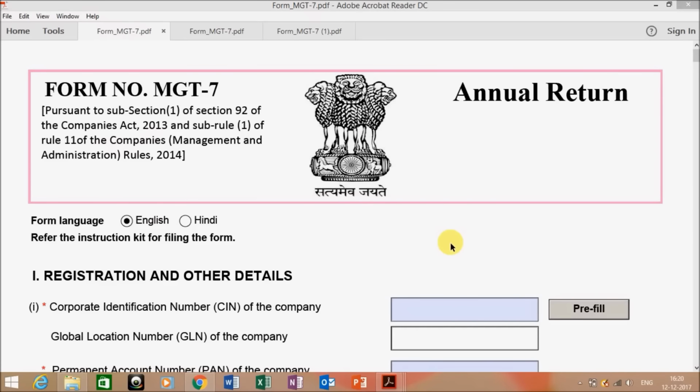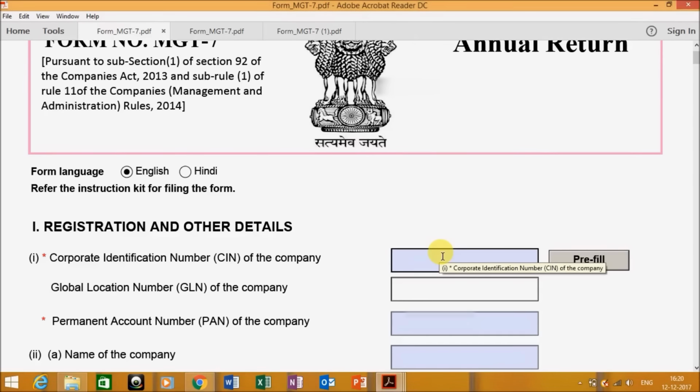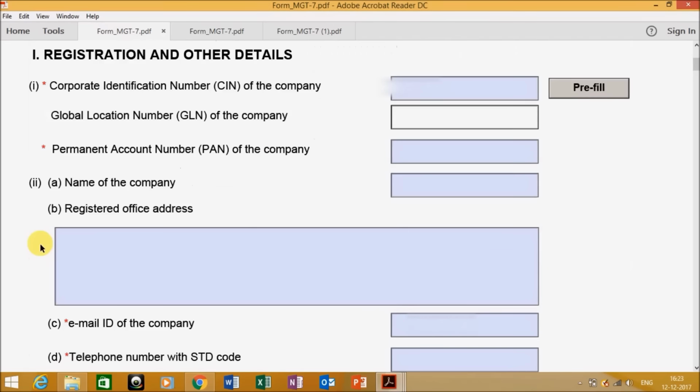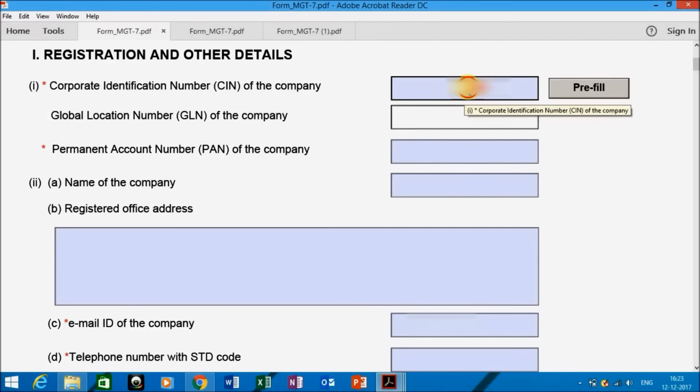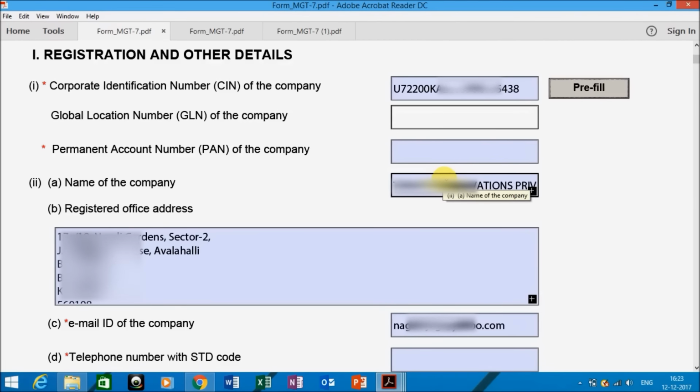Now the next form is MGT-7, that is for filing of annual return. Let's start how to fill this form. The first step is to fill the registration and other details. In the same manner as we have filled, enter the CIN or GLN of the company and pre-fill. You will see that the name of the company, registered office address, email ID have been pre-filled. Now your step is to fill the PAN number of the company.